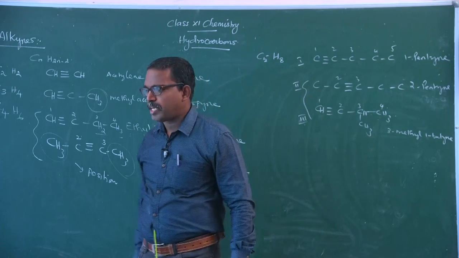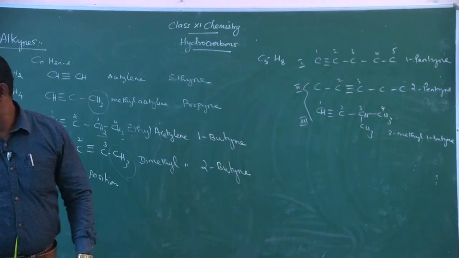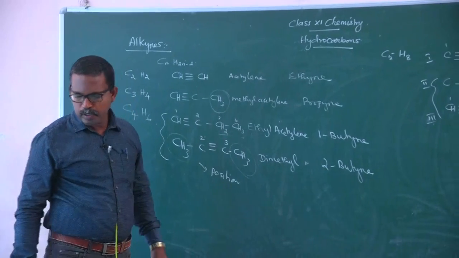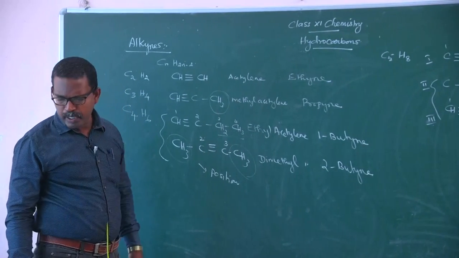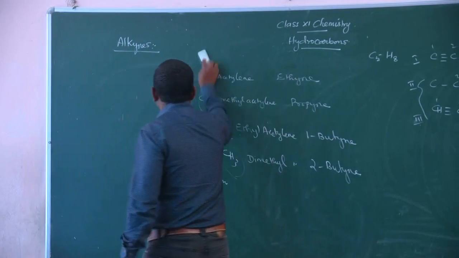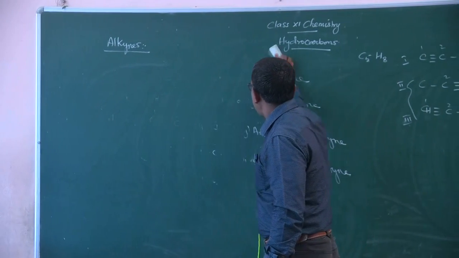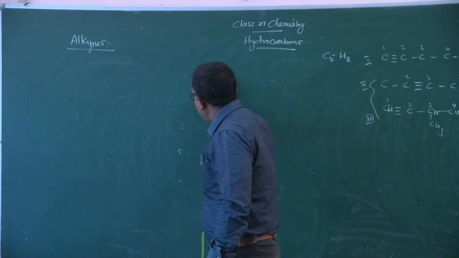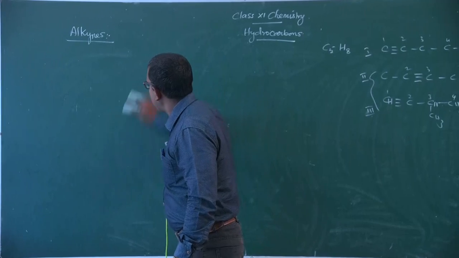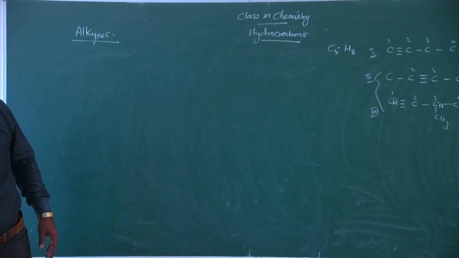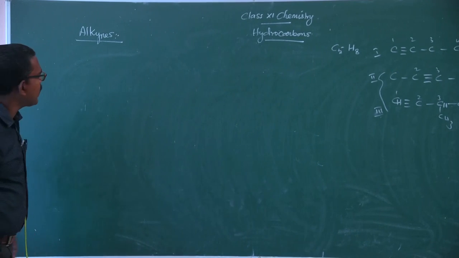So these are some parts of this first part on alkynes, and next, problem 13.13. Write down all the isomers and their IUPAC names for the molecular formula C6H10.